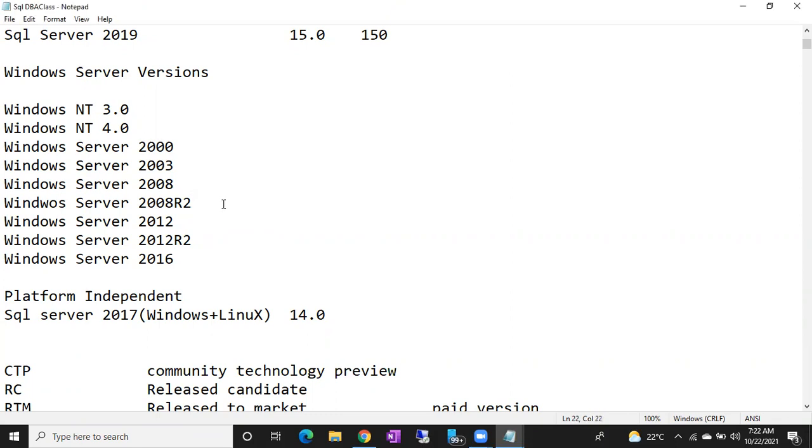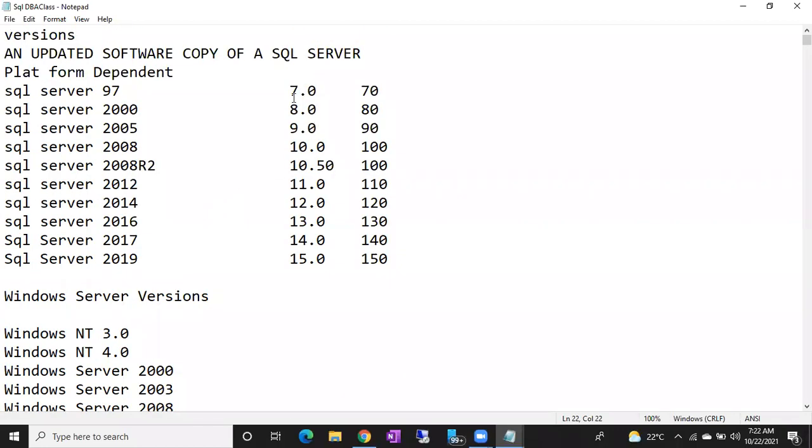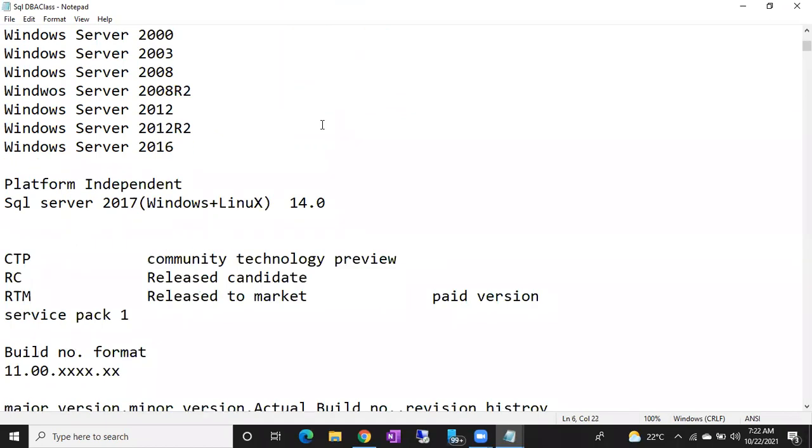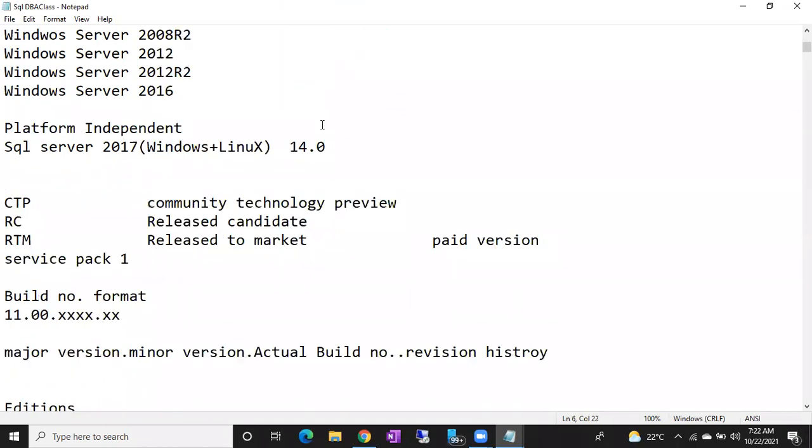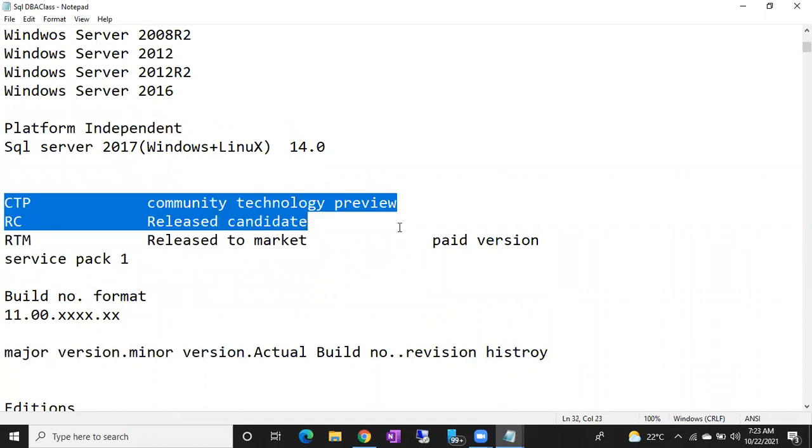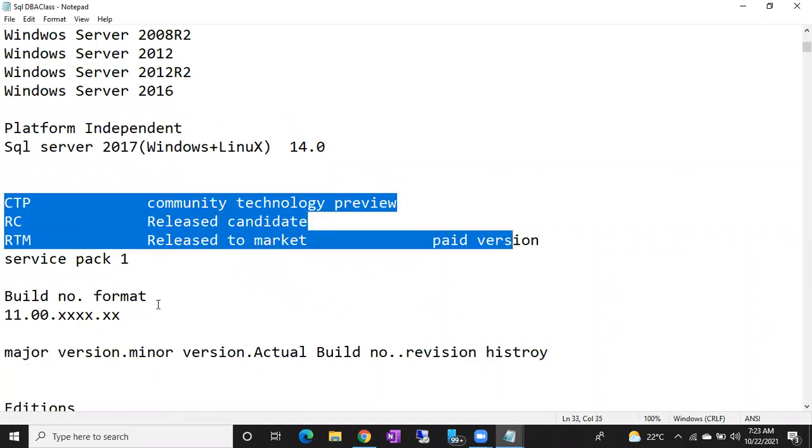So yesterday we discussed versions of the SQL servers, versions of the Windows servers, and the compatibility levels of the SQL server. Today let's discuss this build number. What is this number? I'll explain this folder and this number also. Let's first discuss CTP, RC, RTM, then we'll jump into the build number.